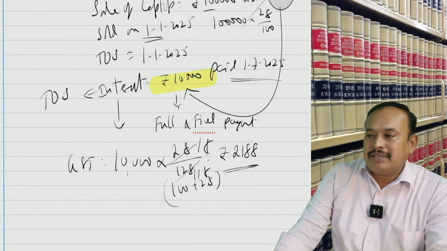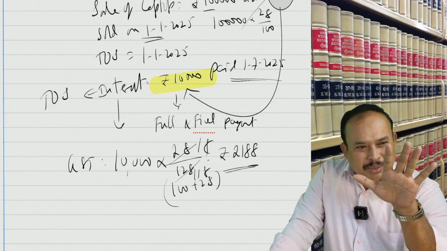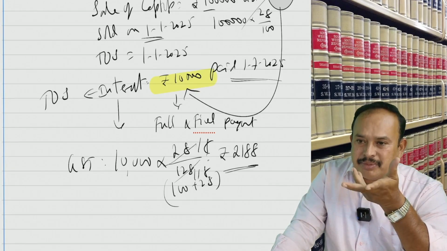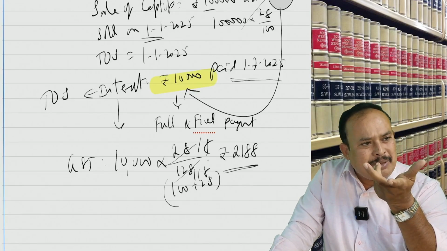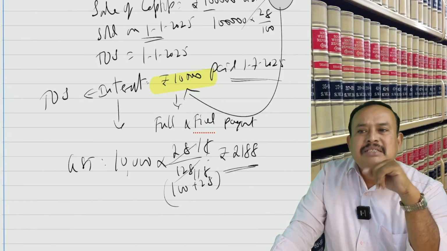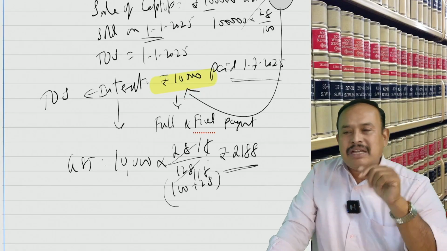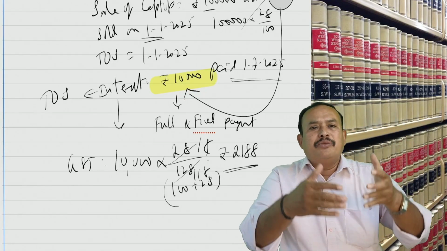I am referring to the time of supply, not the value of supply. Time of supply for the interest is the date of receipt. If the receipt does not take place, there is no time of supply. Is that clear? Any doubt? So we have referred to a few points just now.